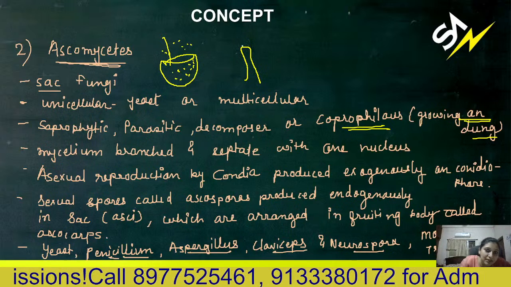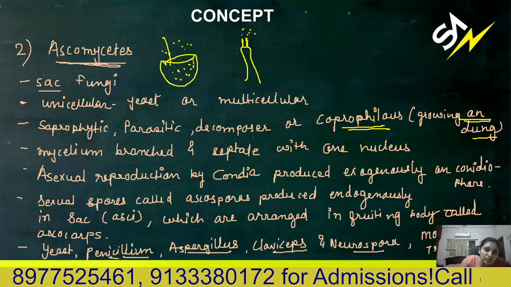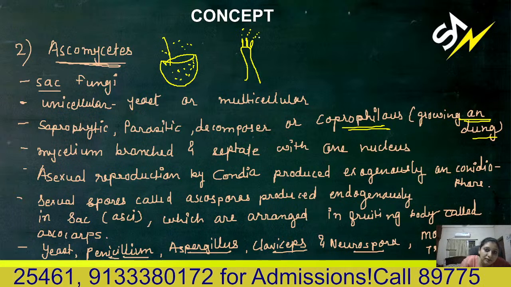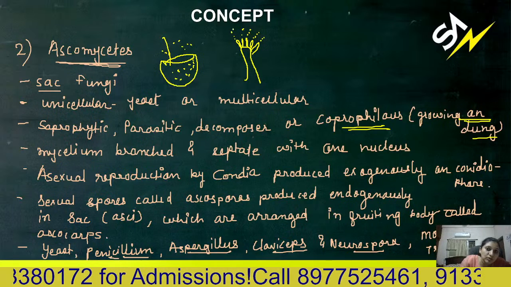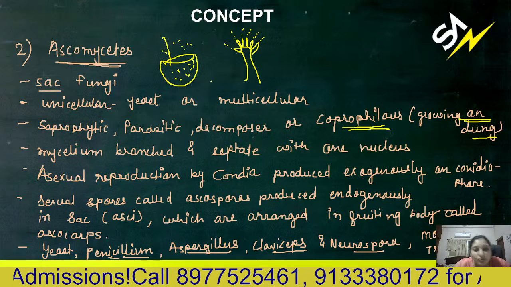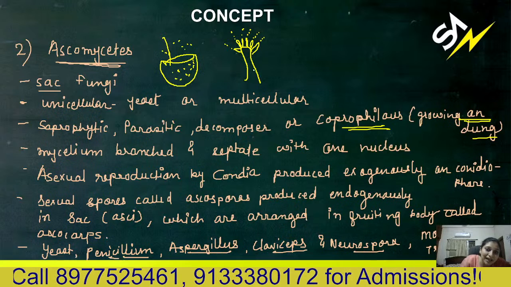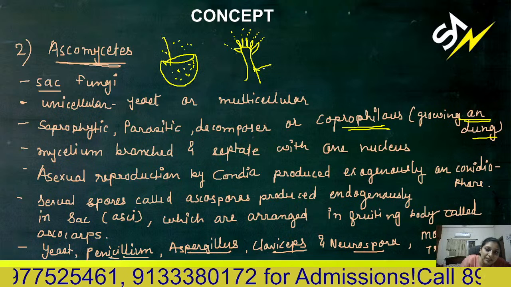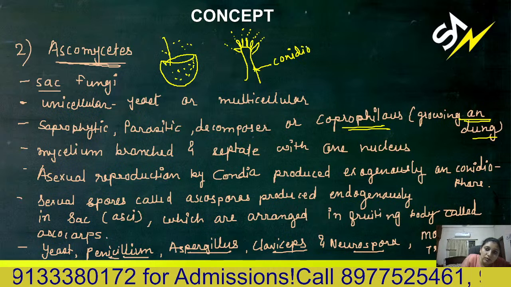For example, this is conidia, exogenous spores. This type of growth you can observe in Penicillium. The hyphae which bears these conidia is known as the conidiophore.